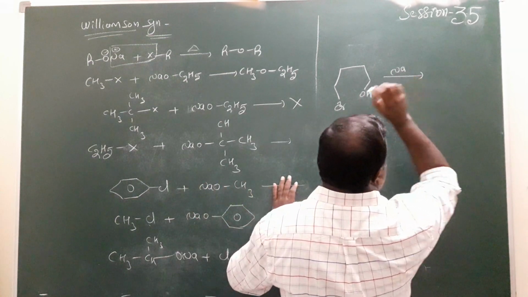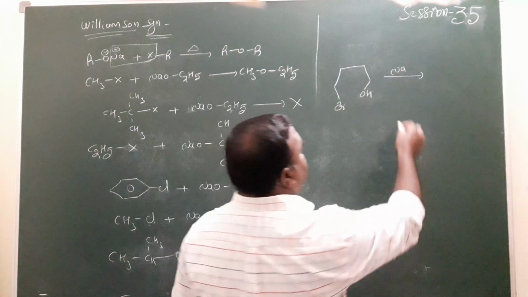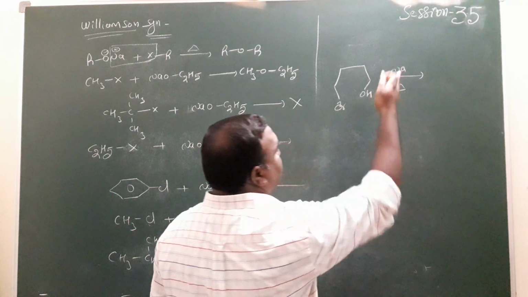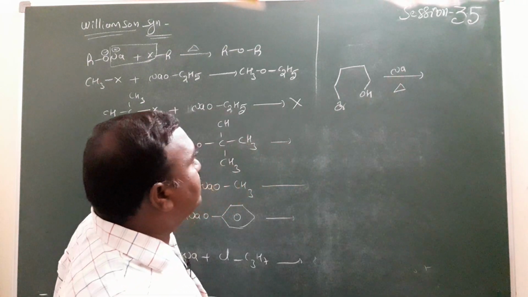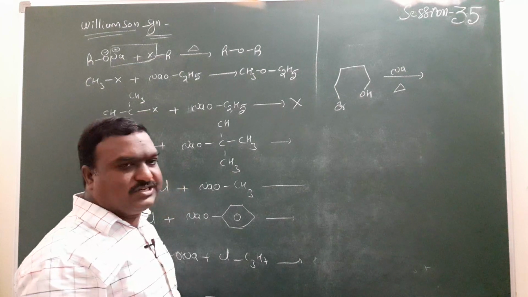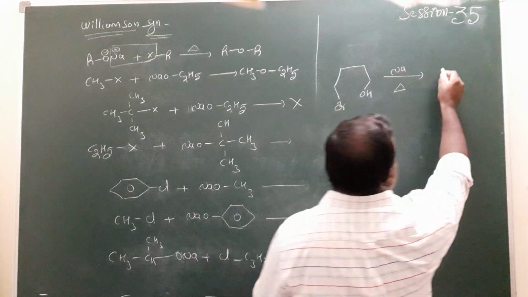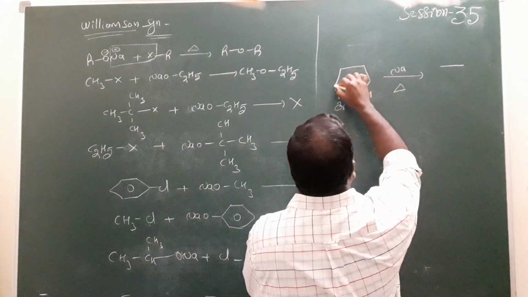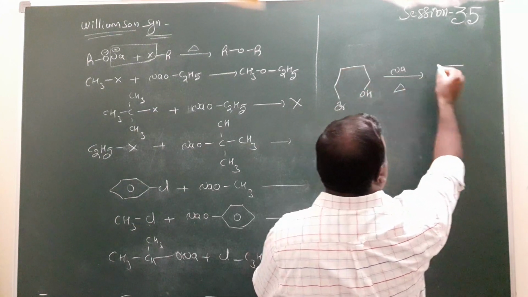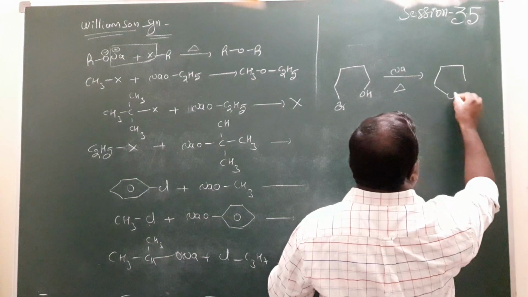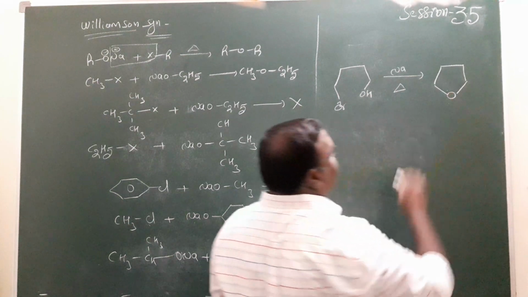It reacts with sodium metal in the presence of temperature. What will happen? The acidic hydrogen is replaced by sodium, forming the sodium alkoxide compound. So internal elimination is possible here. It produces a ring with number of carbons 1, 2, 3, 4, and oxygen. A cyclic ether is formed.